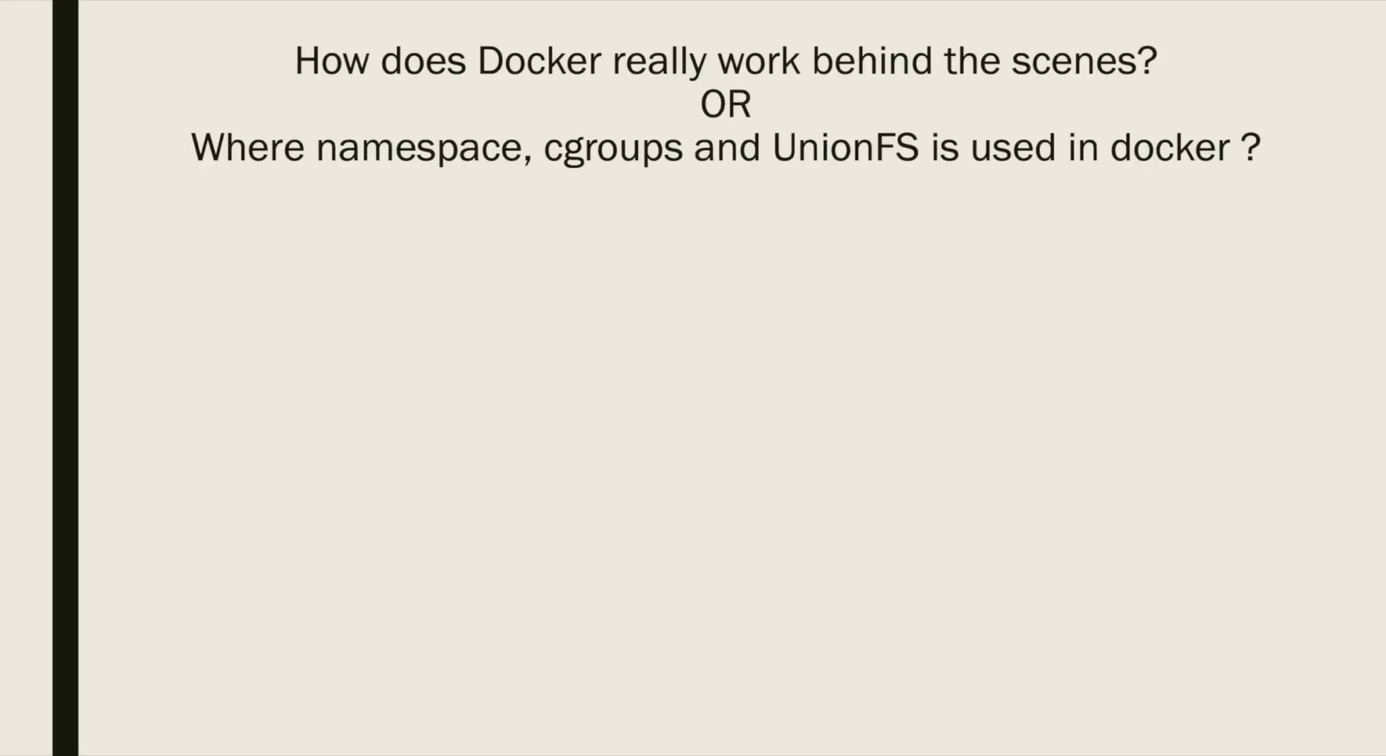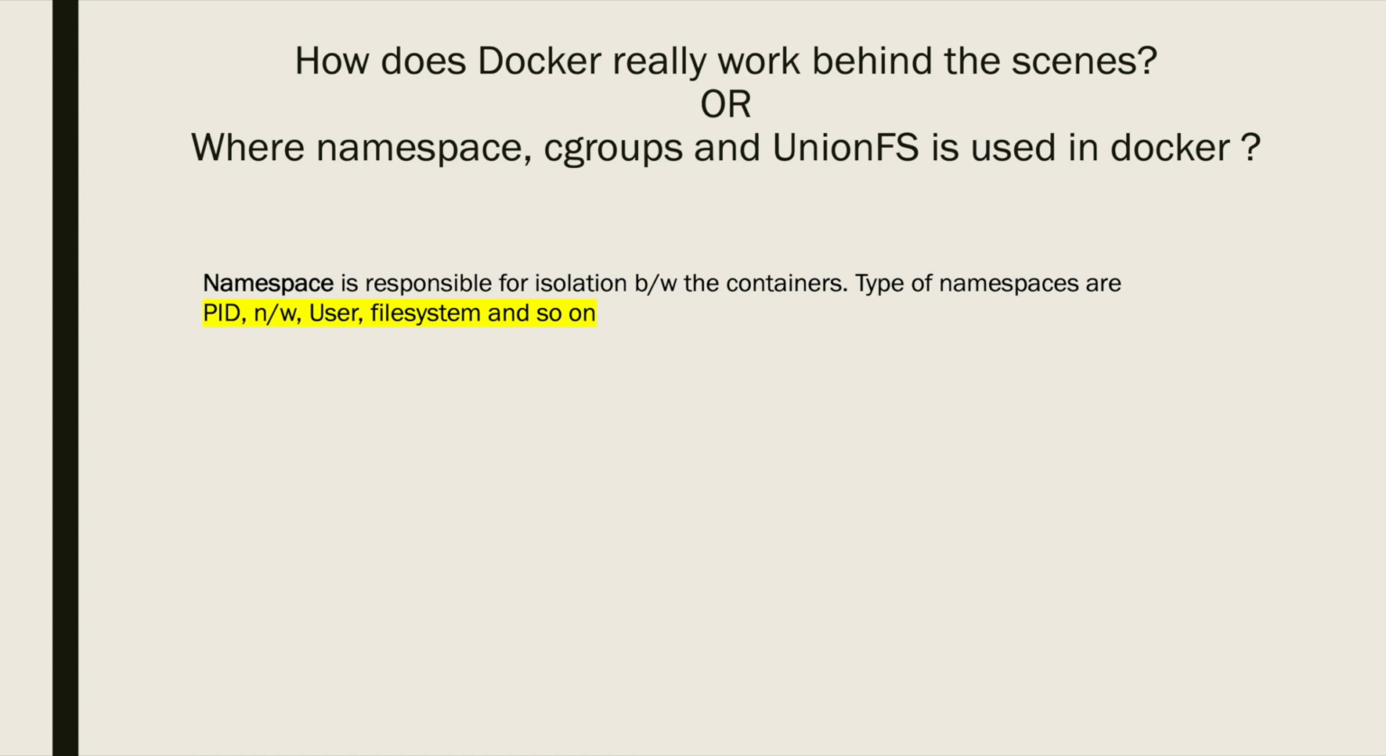This is a very popular Docker interview question, and here you might be asked how Docker really works behind the scenes, or how namespace, cgroup, and union file system are used for running a Docker container. First of all, you should be aware that these are very popular and very old Linux kernel features which were already there even before Docker came into the picture. So let's understand what is namespace. Namespace is responsible for providing isolation when you run multiple containers on your host machine. And there are different types of namespaces which are implemented in Docker. Those are process ID, network, user, file system, and so on.